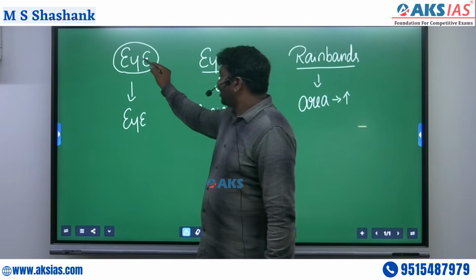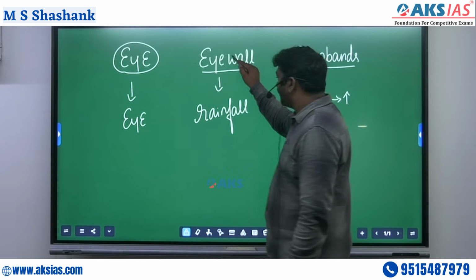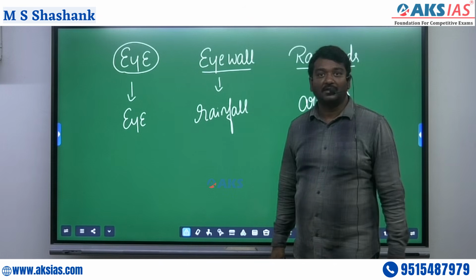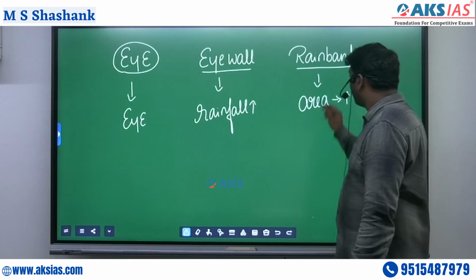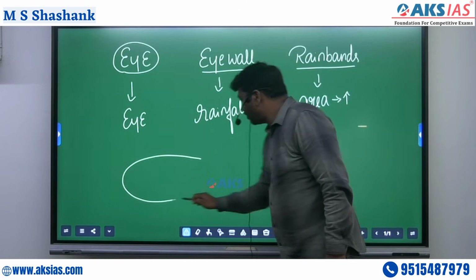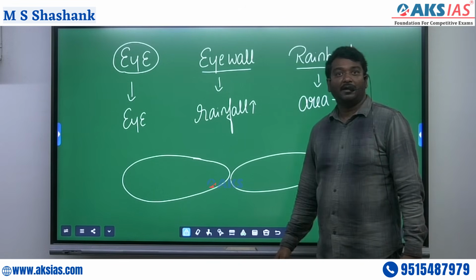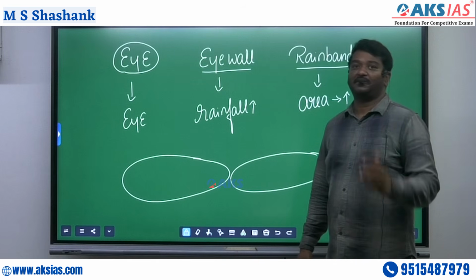If eye and eye join, intensity increases. If eye wall and eye wall join, or come closer, rainfall intensity increases. But if rain bands are meeting, imagine one cyclone covering this much and another cyclone covering this much, the area covered would be very high.